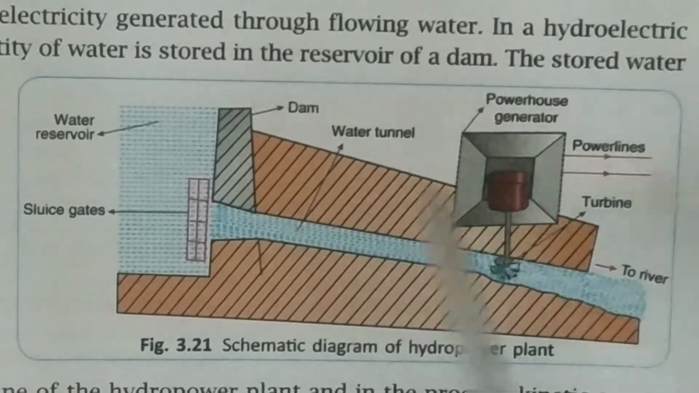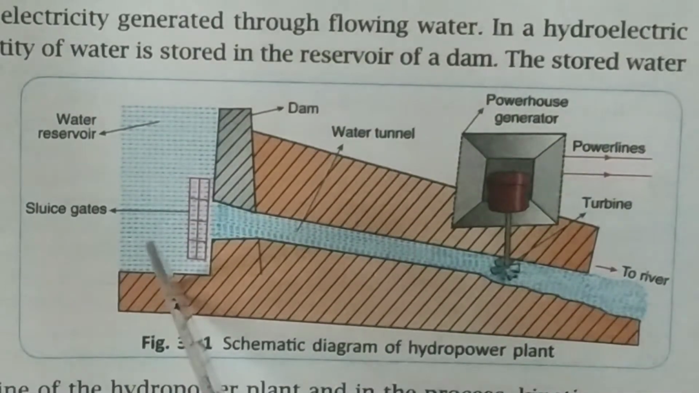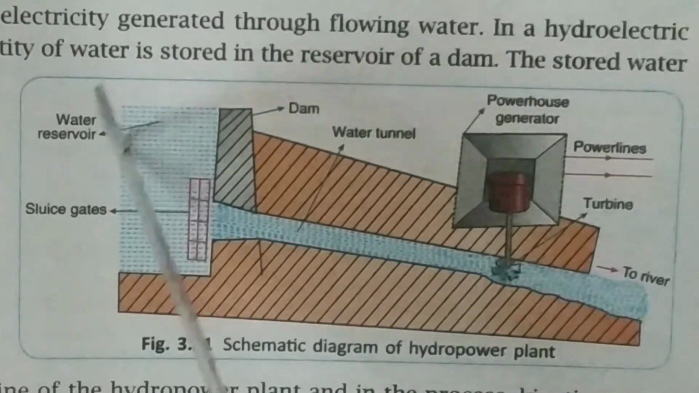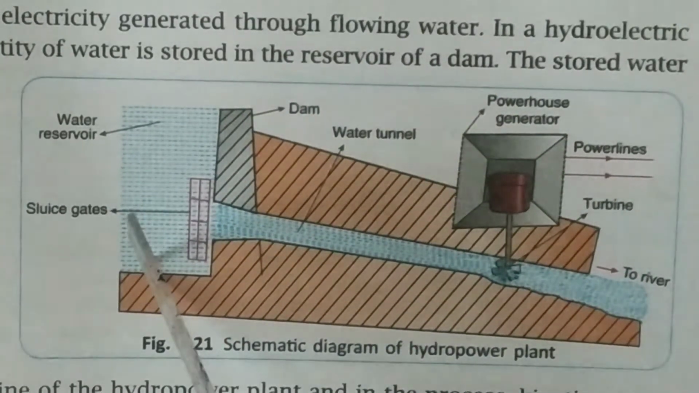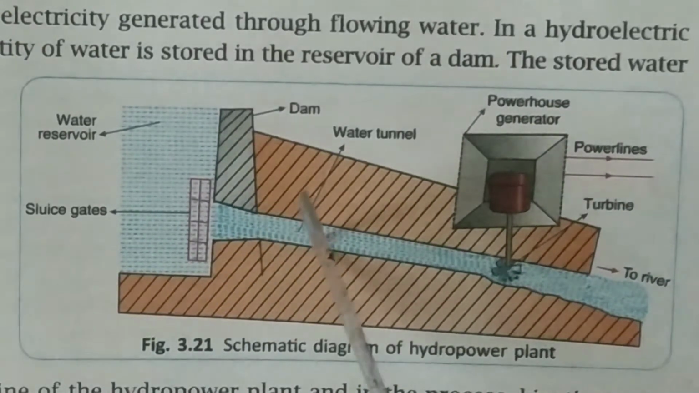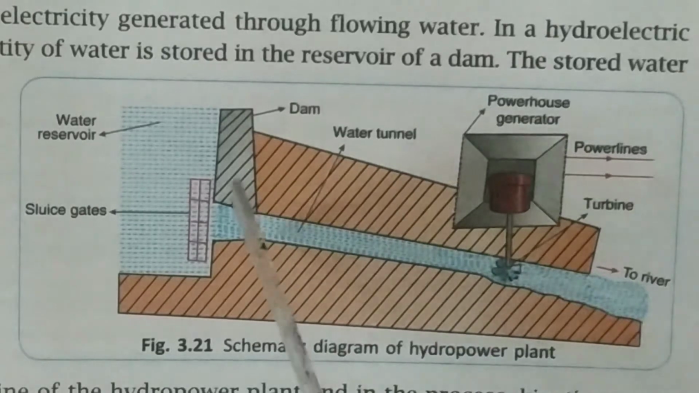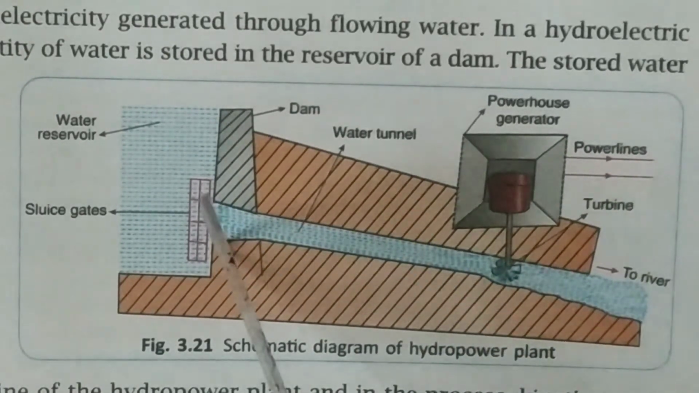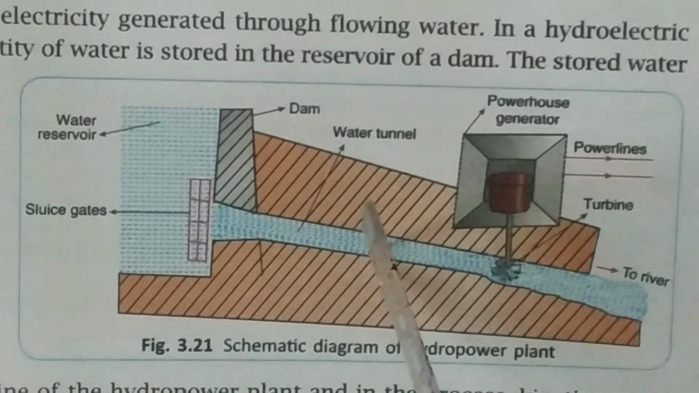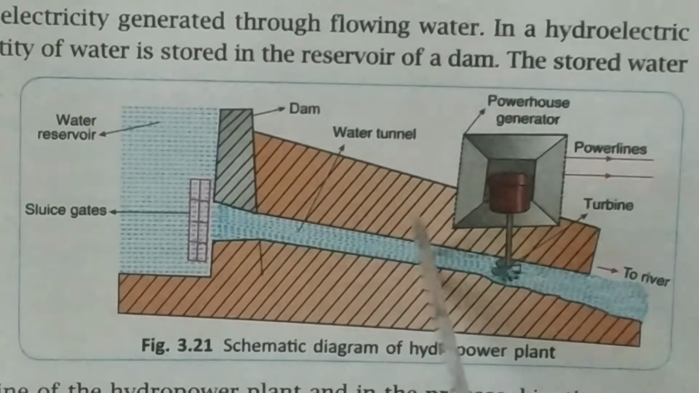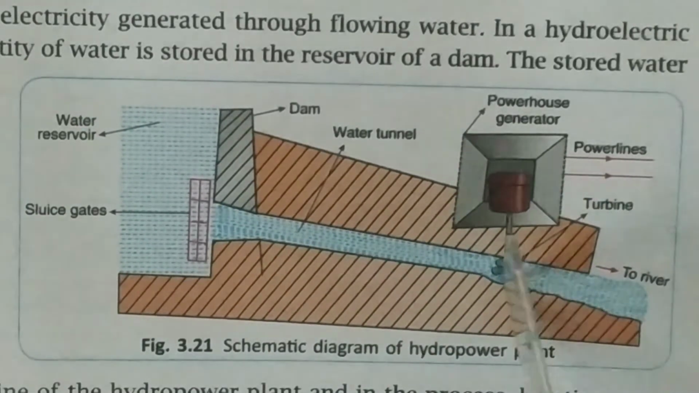Now actually what will happen here, the water kept in the reservoir will contain potential energy. That means this water is kept at a height. Now when this gate is open, the water will start flowing through the tunnel, and as the water starts moving, so what we have learnt, when water is moving or flowing, it contains kinetic energy. So with this kinetic energy, this turbine is rotating very fast.